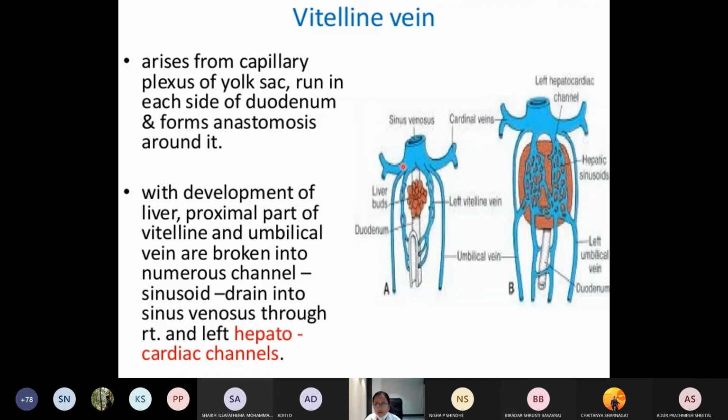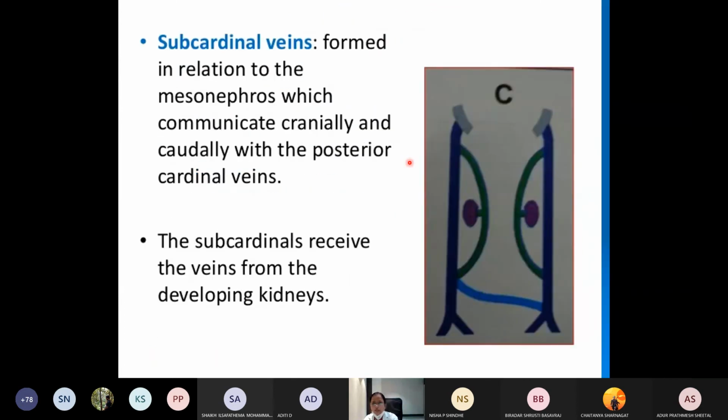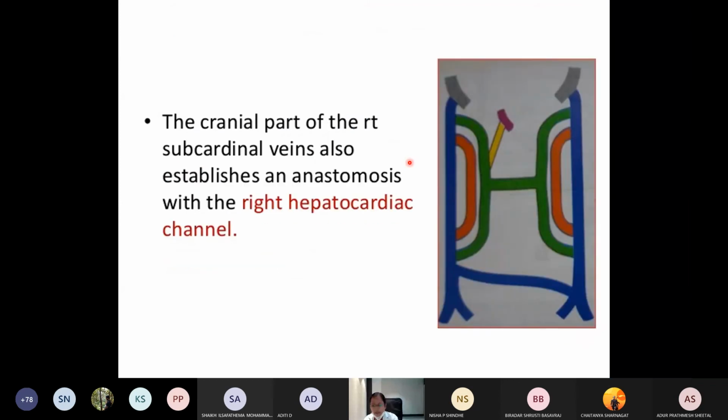Initially the superior vena cava opens into the right horn of the sinus venosus because it is the right common cardinal vein which forms the superior vena cava. Later the sinus venosus is involved in the formation of the right atrium, so ultimately the superior vena cava will open into the right atrium. That is how the superior and the inferior vena cava open into the right atrium, because they are draining into this sinus venosus. So this is the development.